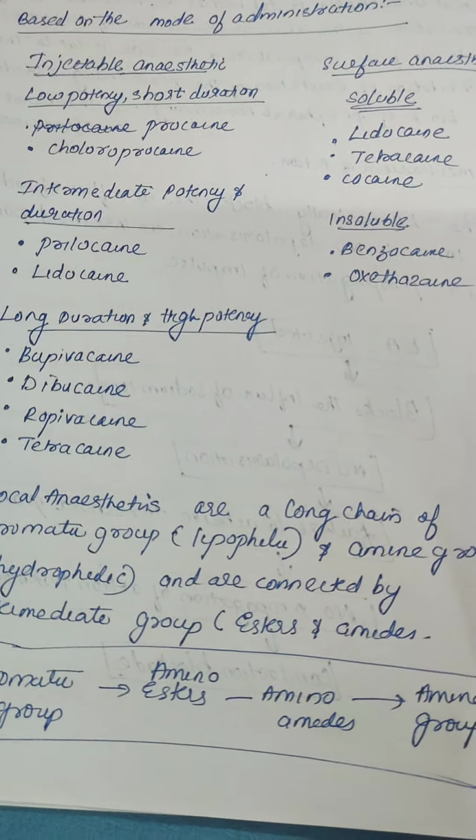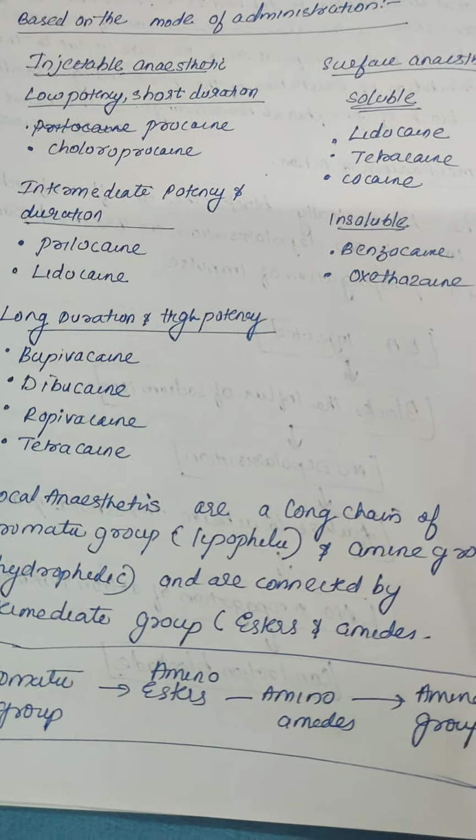So based on the chemistry, there are amino esters, amino amides, and para-aminobenzoic acids. Amino esters: cocaine, benzocaine, tetracaine, piperocaine. Amino amides: lidocaine, prilocaine, bupivacaine, mepivacaine. Para-aminobenzoic acids: procaine, chloroprocaine.